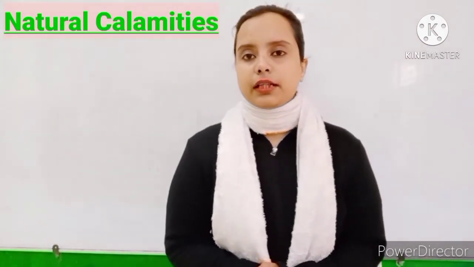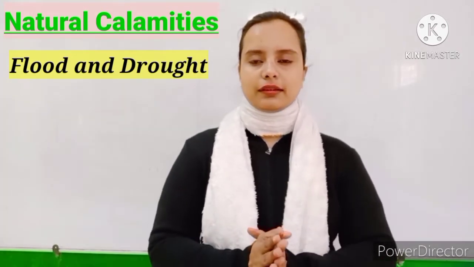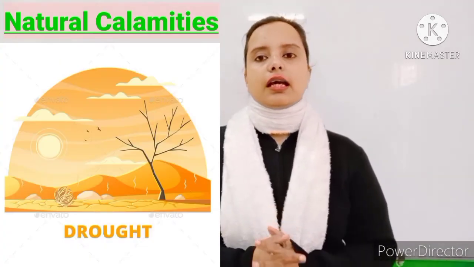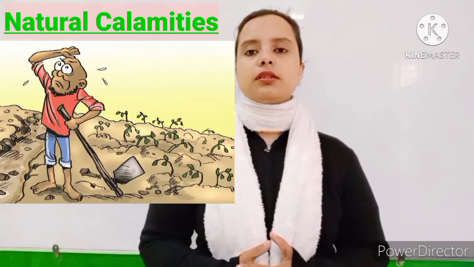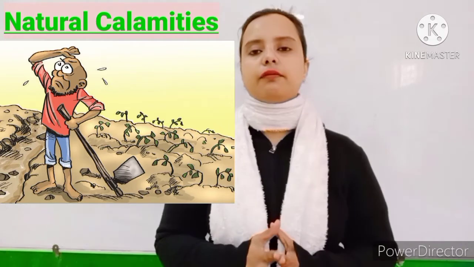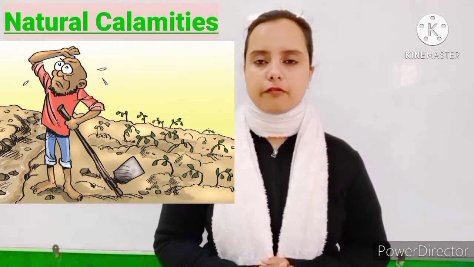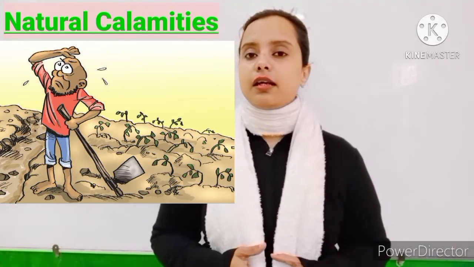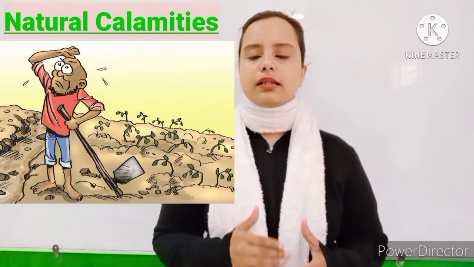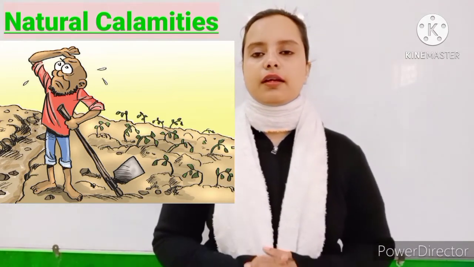Now students, what are natural calamities? The conditions of flooding and drought are known as natural calamities. So what happens in a drought? When rainfall does not take place throughout the year or for more than a year at any place, the soil loses its water by the process of evaporation, because evaporation is a continuous process which takes place day and night. So at that place, the soil will lose its water by evaporation.